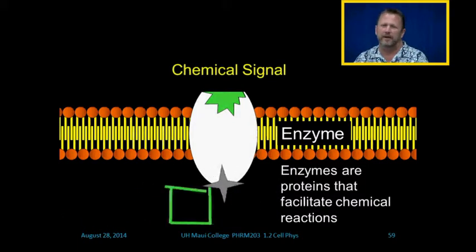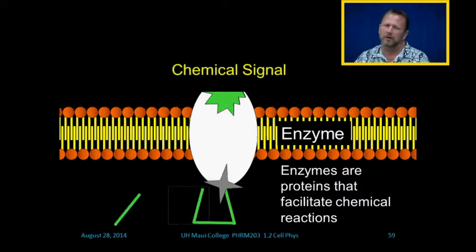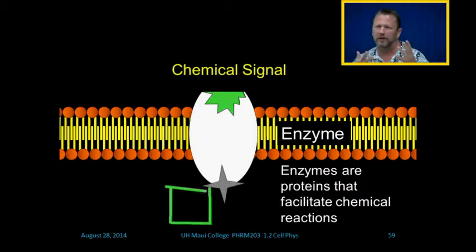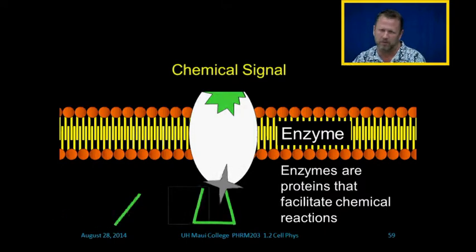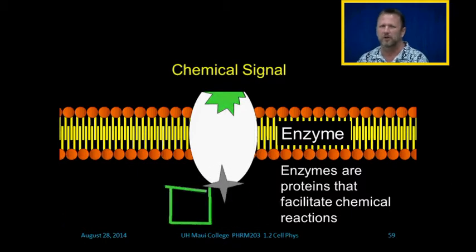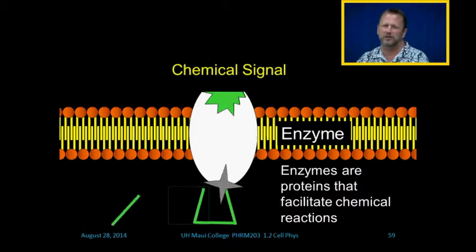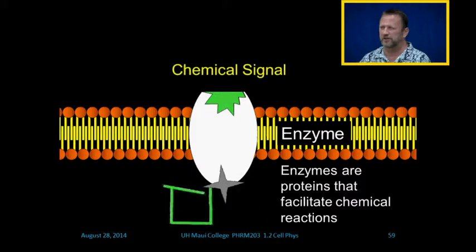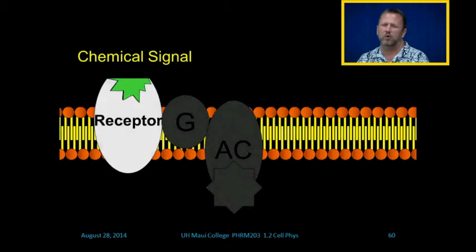And here, that enzyme is metabolizing a chemical reaction, and the chemical reaction here, some square thing being transformed into a triangle. It's certainly more complicated than that, but that's what I wanted to show you. So enzymes are proteins that facilitate chemical reactions by lowering the activation energy required. You can read all about that. Of course, it can be far more complicated than that.